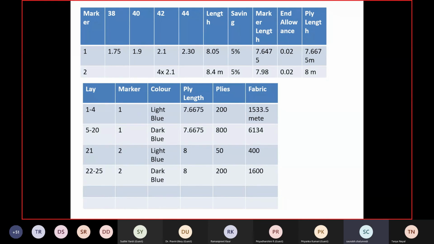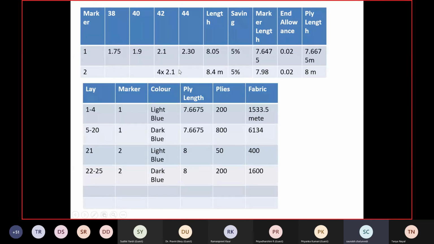Now again, the marker length with the same concept. I am doing the marker length. Marker 1, marker 2. In marker 1, I have used all the sizes, 1, 2, 3, 4 sizes. Length is 8.05 meters. Fabric saving is 5%, 7.6, and allowance is 0.02 meter, and ply length is 7.667.